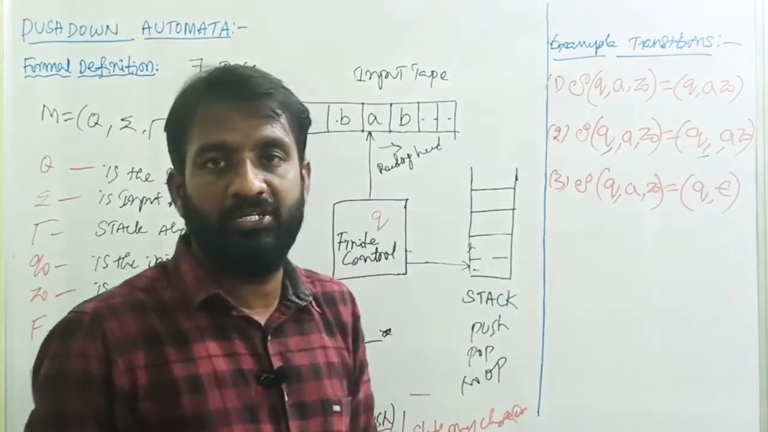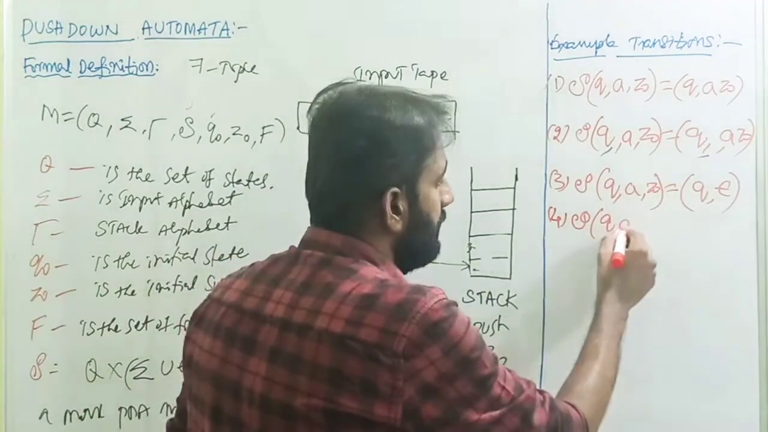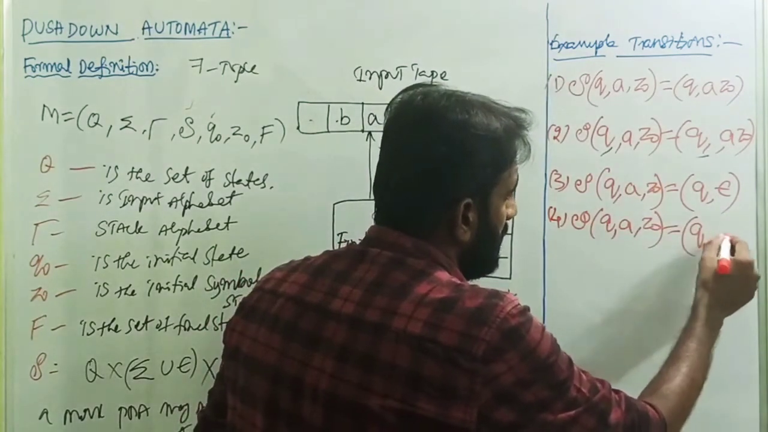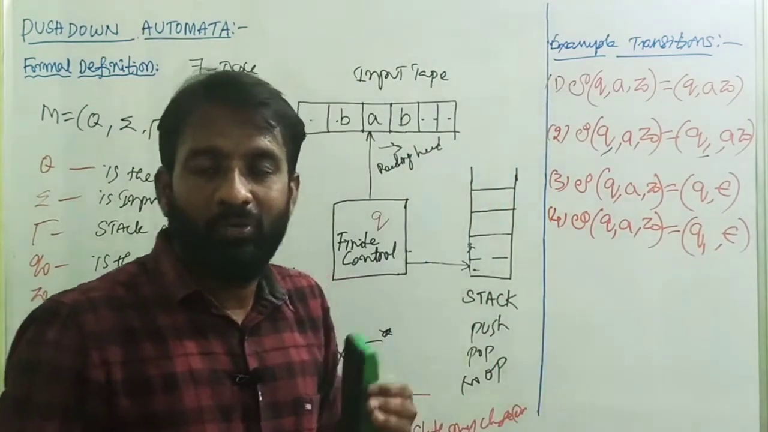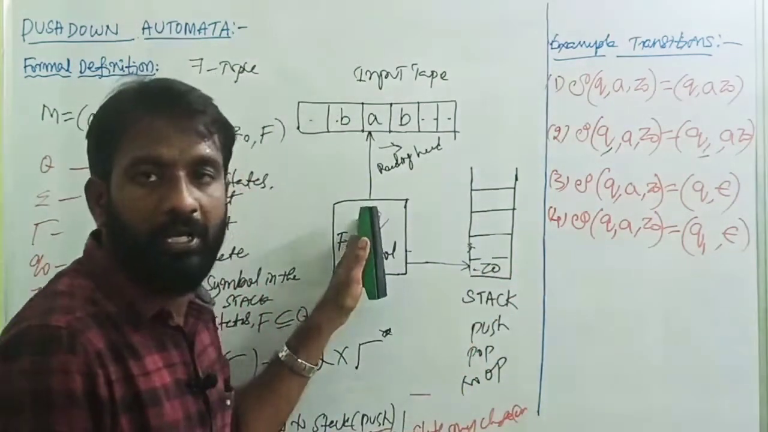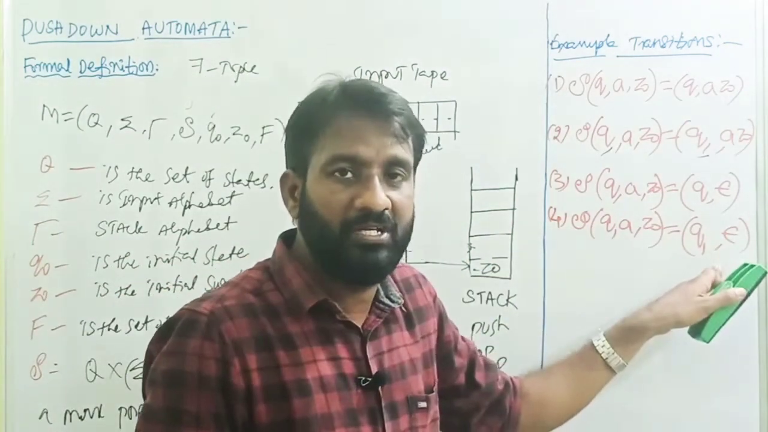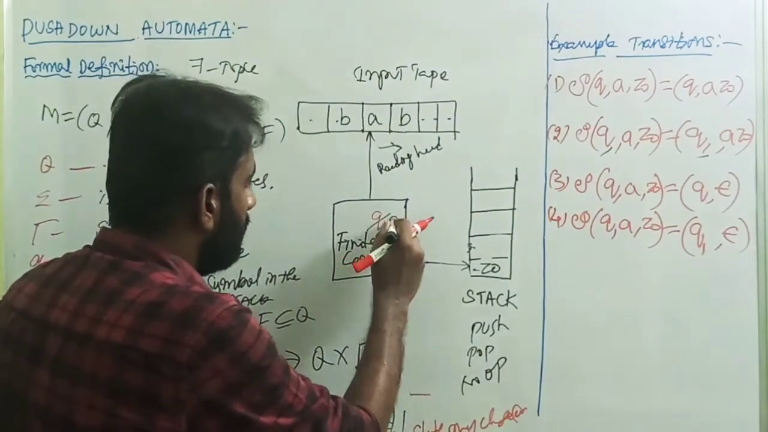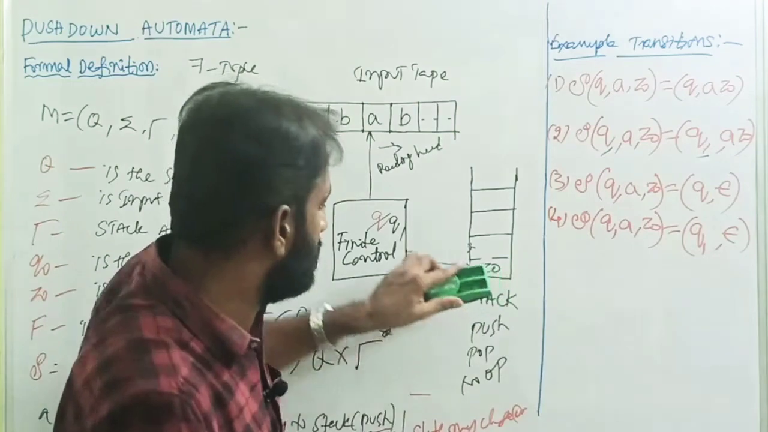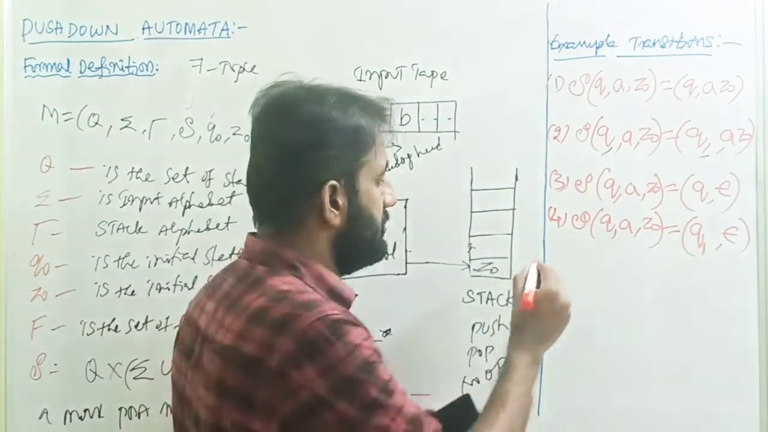Then one more example transition: transition of (q, a, z0) equals (q1, epsilon). What is the meaning of this? The present state is q, the input symbol is a, the top of the stack is z0. So we are going to a new state. What is that new state? q1, by removing an element from the top of the stack. The top of the stack is z0. So after removing the element from the stack, what is there? Epsilon. I represented it as epsilon.